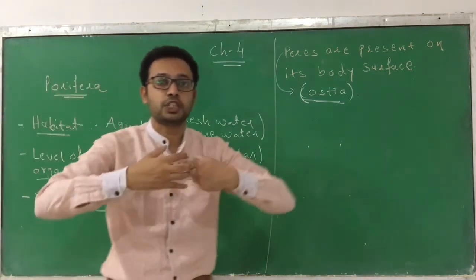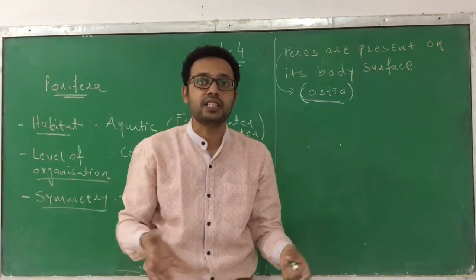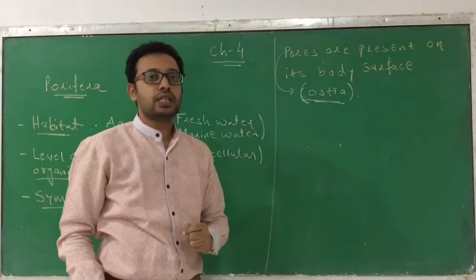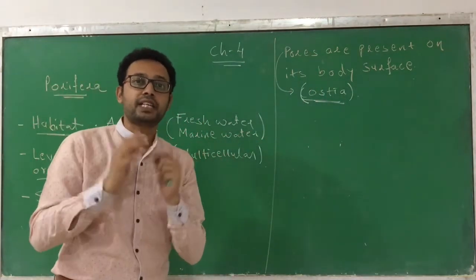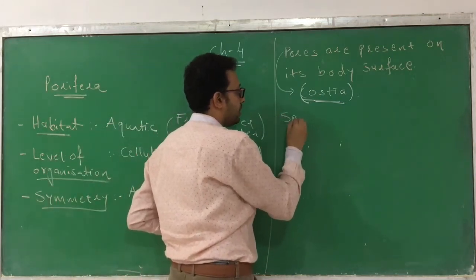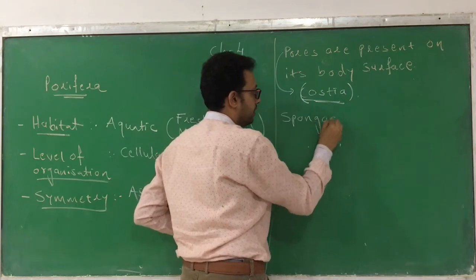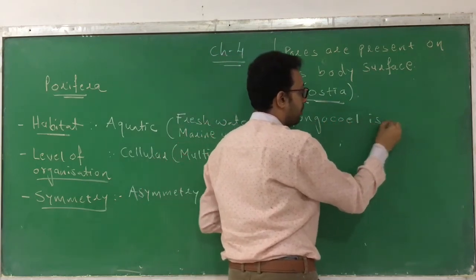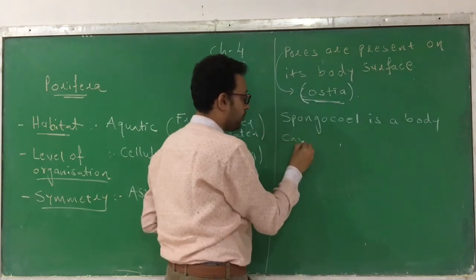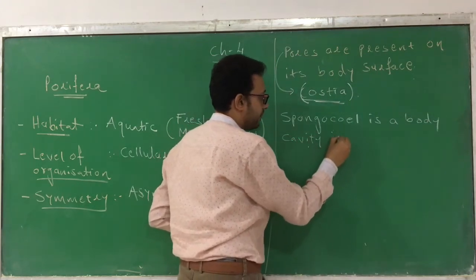The water surrounding their body surface enters their body through these pores, and enters a specific body cavity which we call spongocoel.